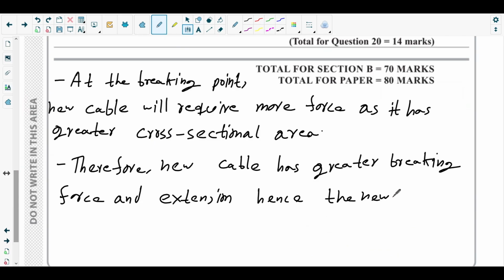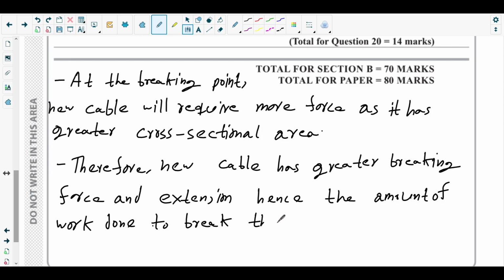Hence the amount of work done to break the new cable will be greater than that of the original cable.